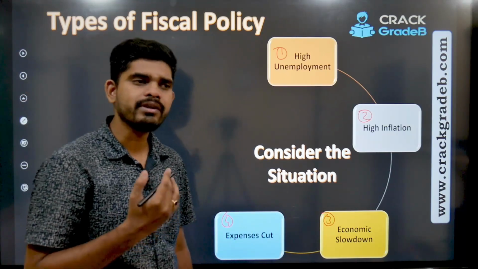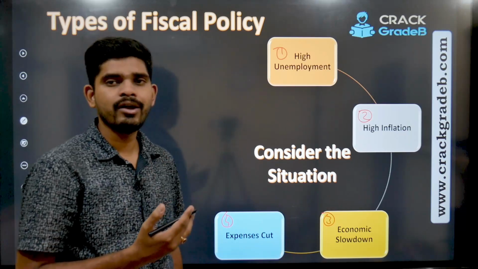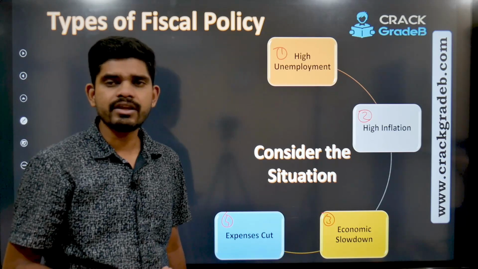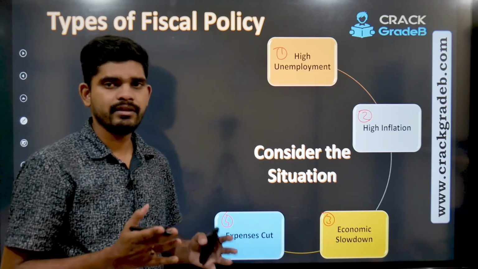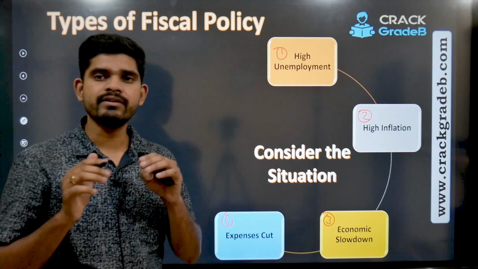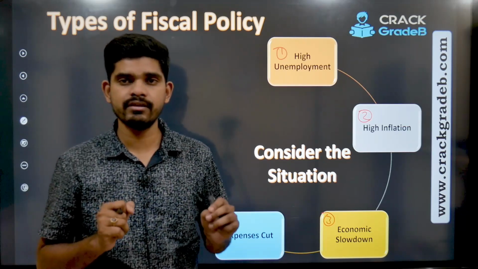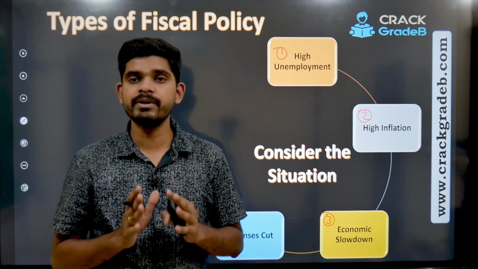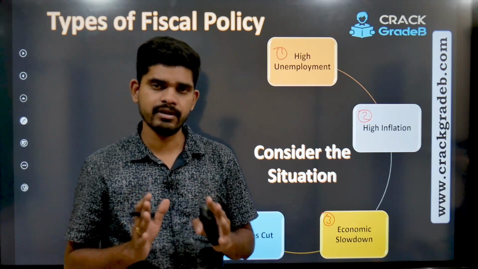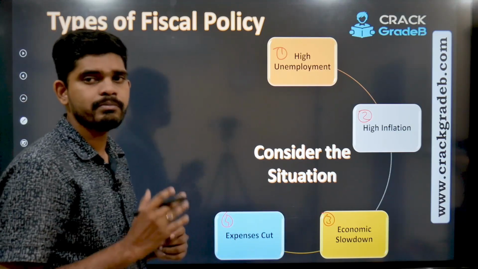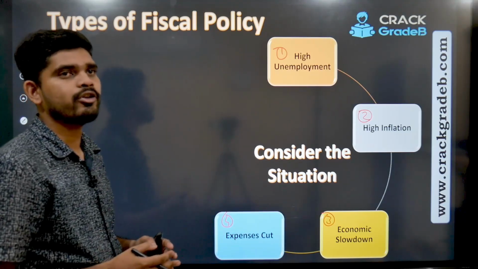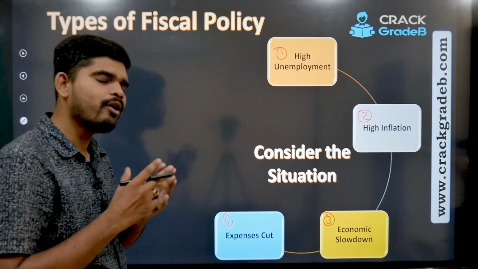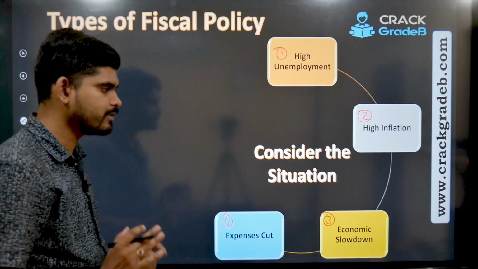Where people or businesses in the economy do not want to spend on necessities and maybe luxury goods, right? But see, don't get confused between what is necessity and what is essential, right? Essentials are something which you need to survive, irrespective of income level, you need that, right? So with expenses cut, people or businesses in the economy will reduce their spend on some luxury or maybe all luxury goods and some necessities, right?